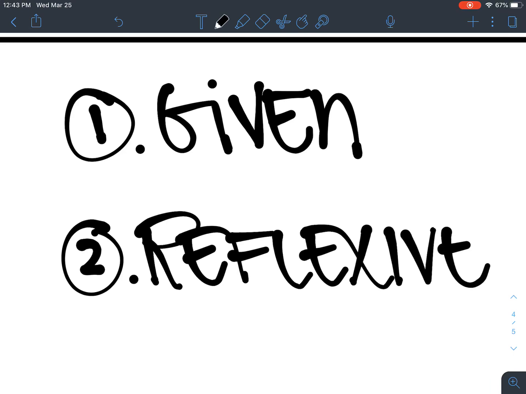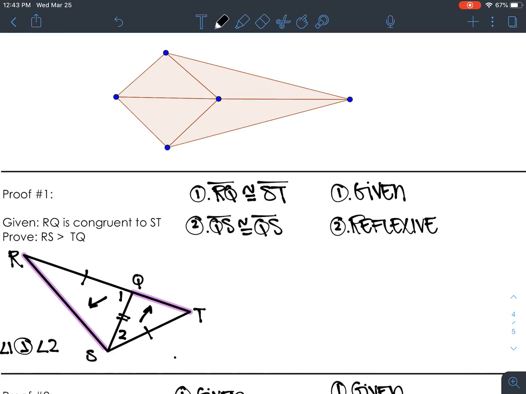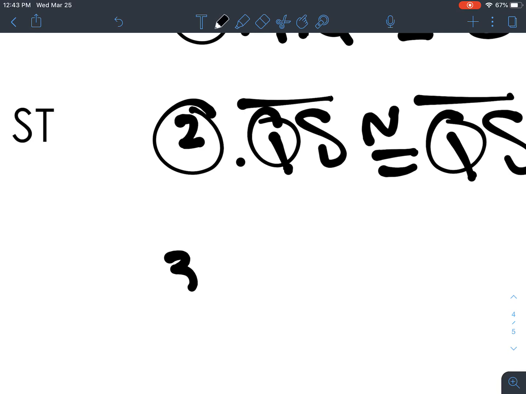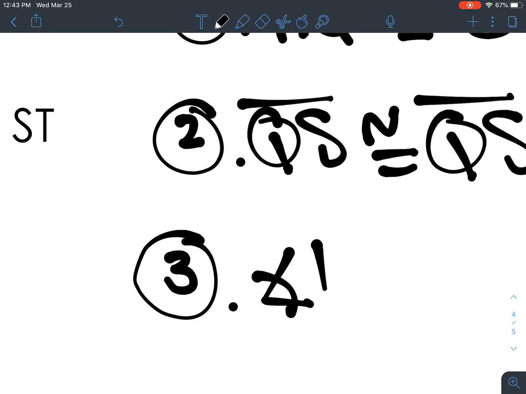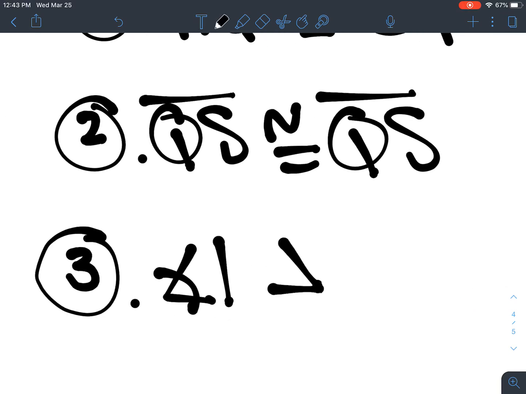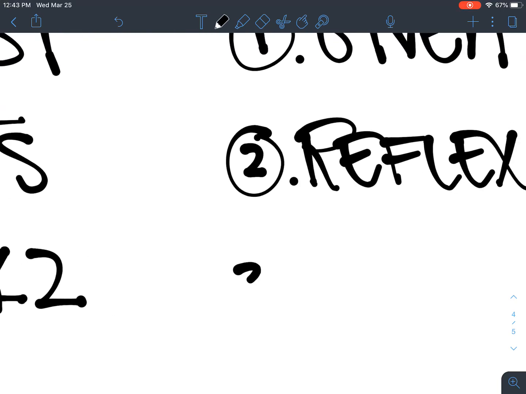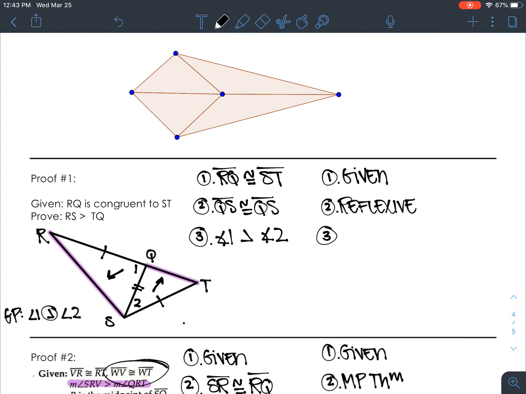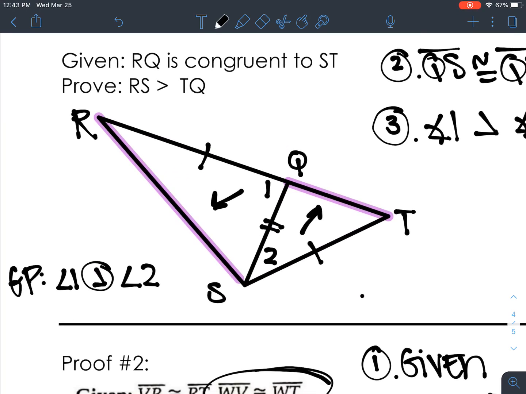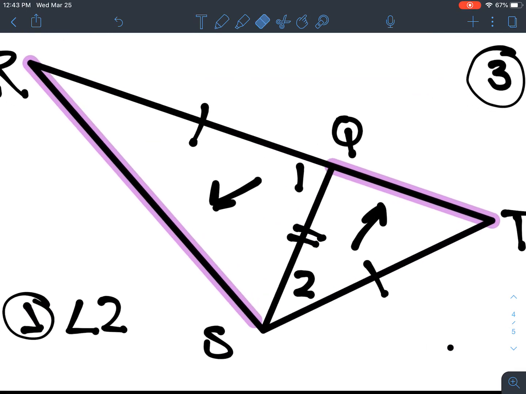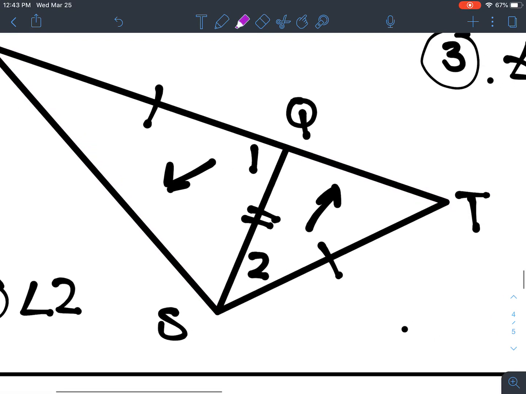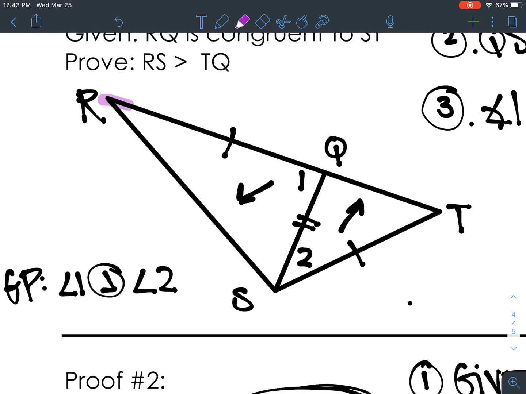Now, this is actually only a 4-step proof. And I'm going to tell you guys that our next step is actually our game plan, that angle 1 is greater than angle 2. And if we were in class, I always love to wait and see if people can figure out why. Unfortunately, we're not in class. So I kind of want to guide you guys real quick. I'm going to get rid of my highlighting, and I just want you to look at what I'm highlighting real quick.